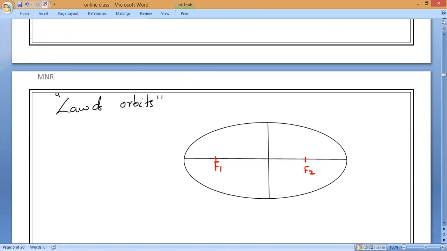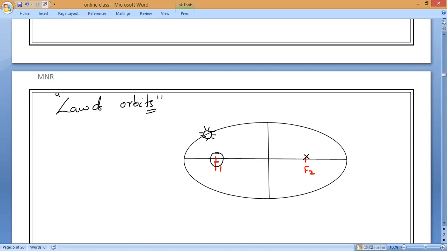What is Kepler's first law? The sun is present maybe at F1 or maybe at F2, and planets are revolving in a particular orbit. What shape is that orbit? Elliptical. So that is what we call the law of orbits.